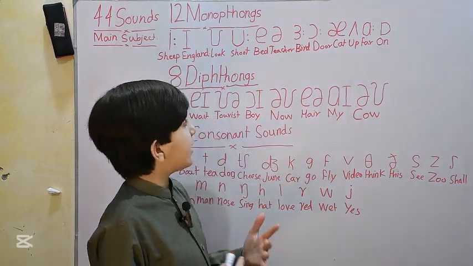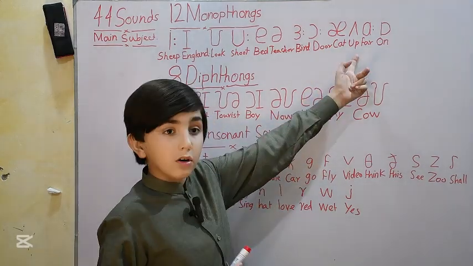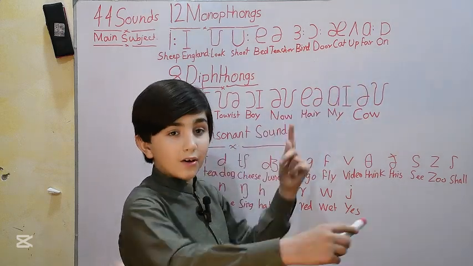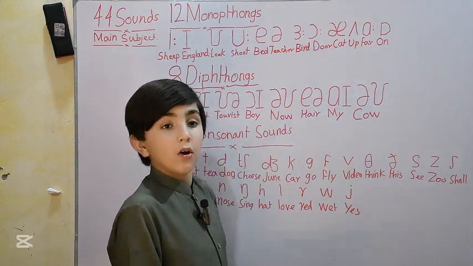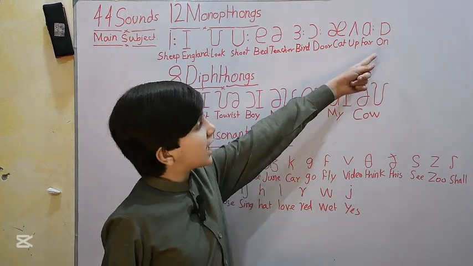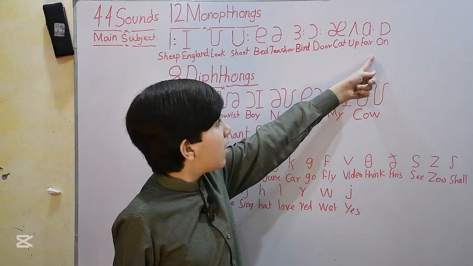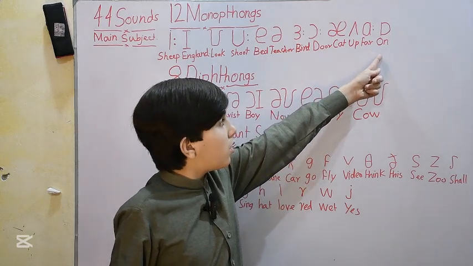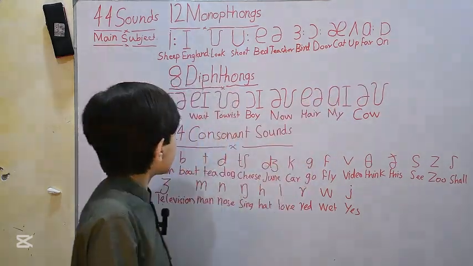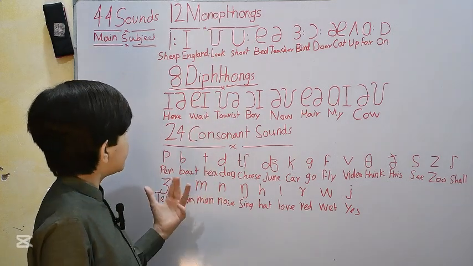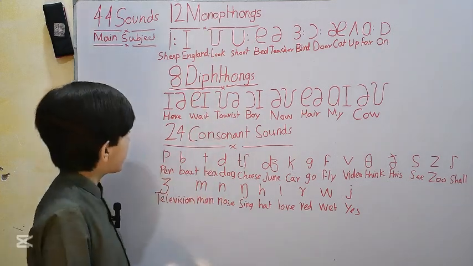Let's jump to the next vowel sound. It is o, as in the word four. Four. The next vowel sound is o, as in the word on. On. Okay, your concept is clear with the 12 monophthongs. Let's jump to the 8 diphthongs.